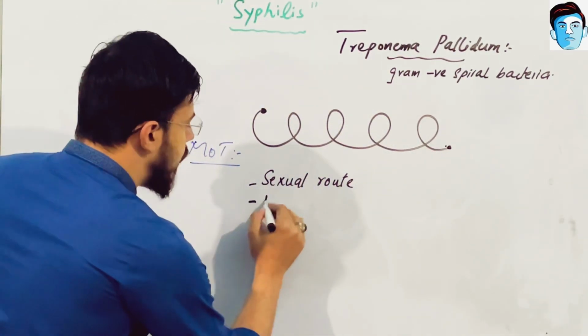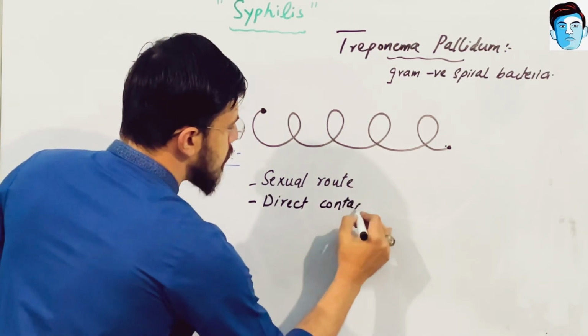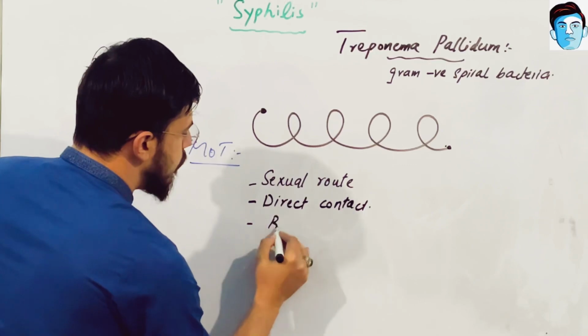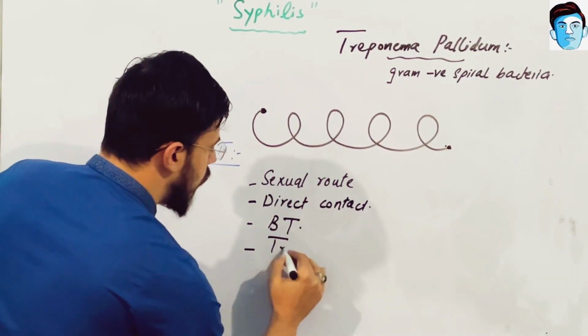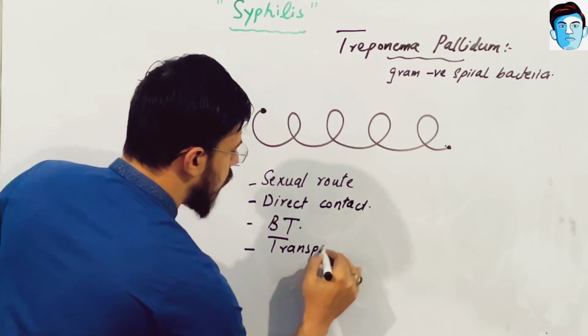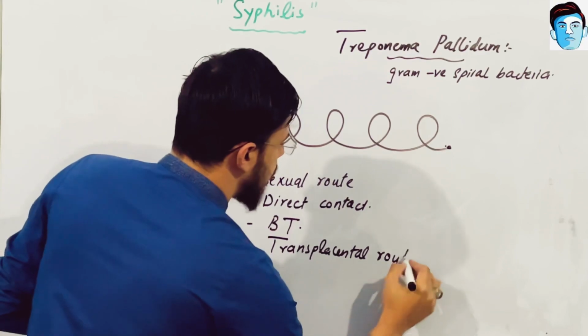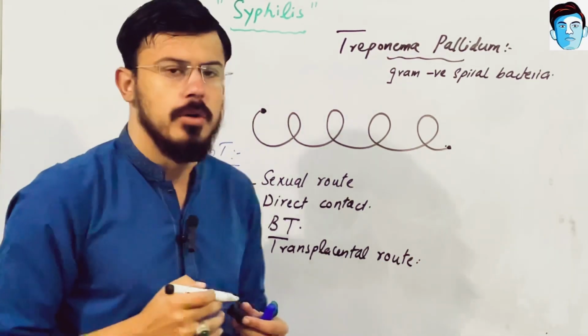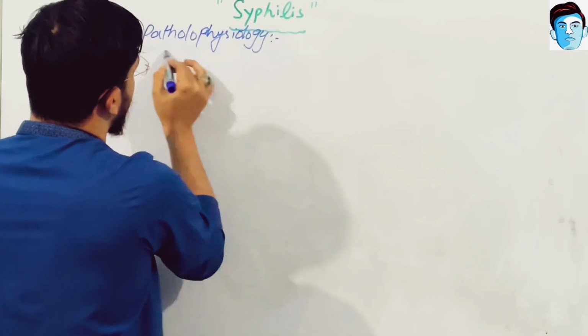Also it is transmitted by direct contact, by blood transfusion, and through the transplacental route, while most commonly it is transmitted by sexual route.